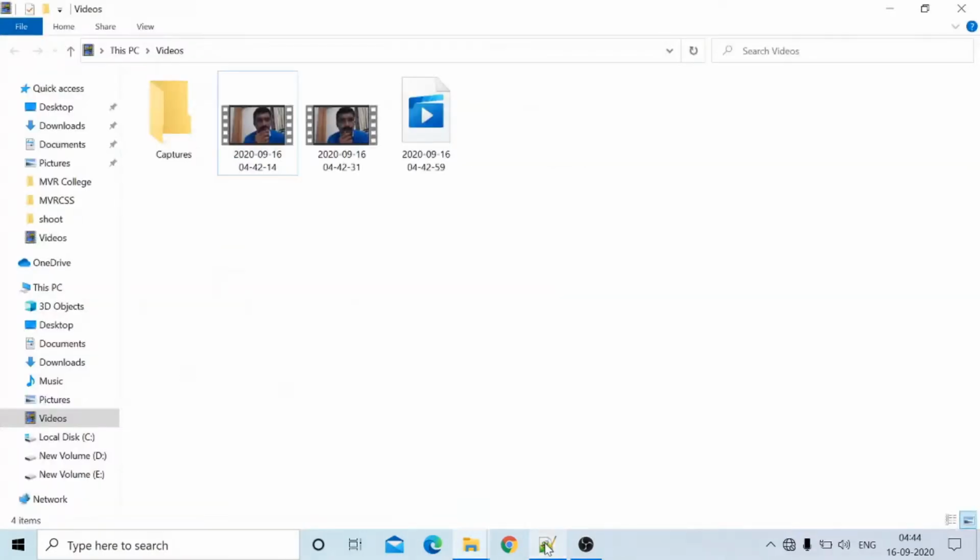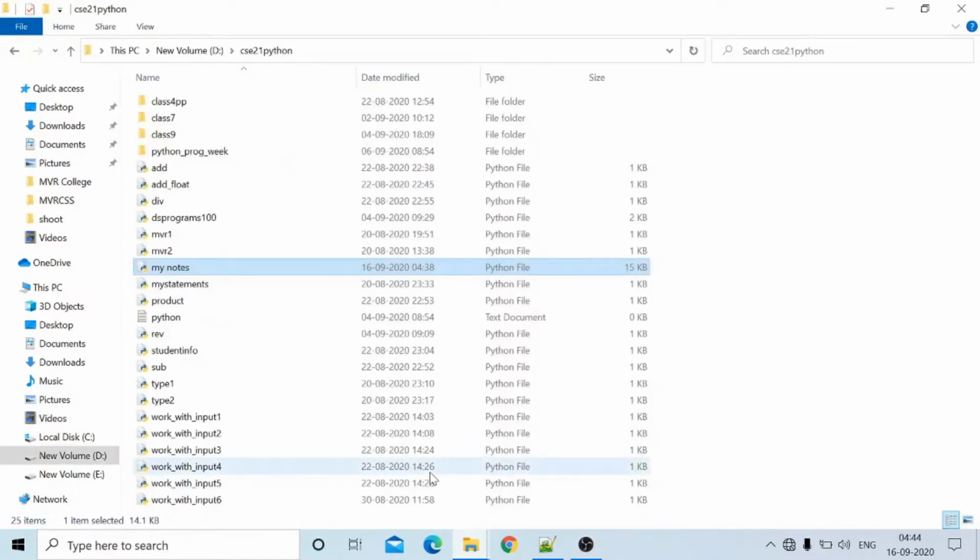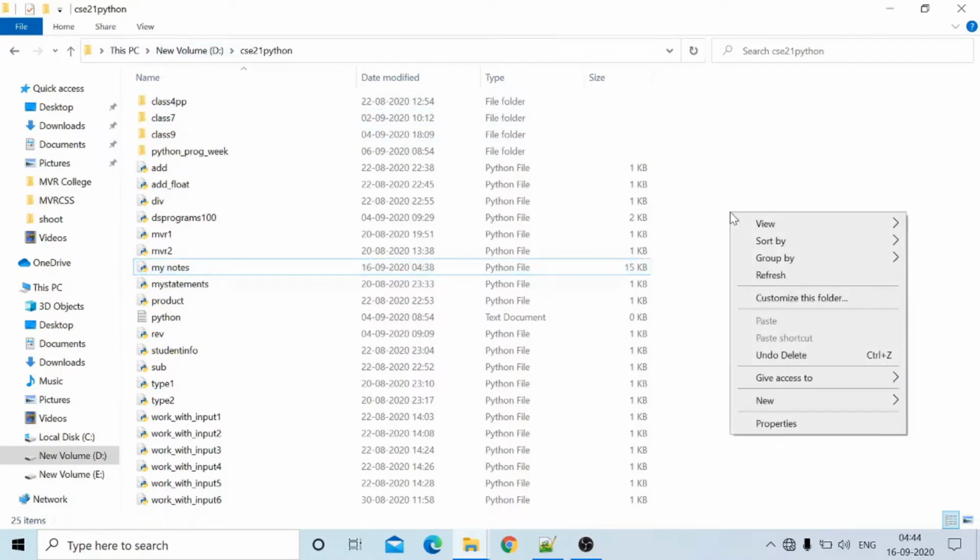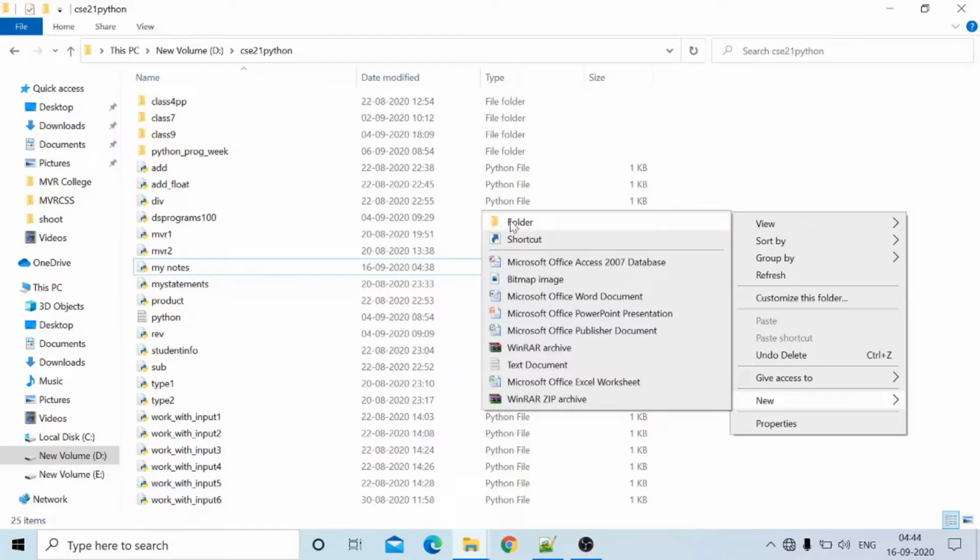Next I am creating one folder. Okay, today I will upload this folder to you. All these files, whatever you are seeing in this folder, CSC21 Python, all these folders are available to you. Just after completion of this class I will upload to the lab folder.